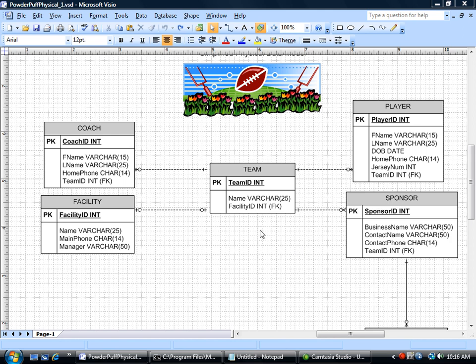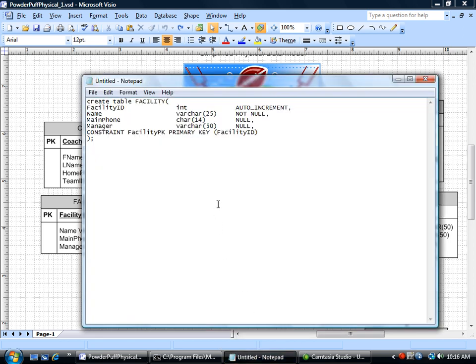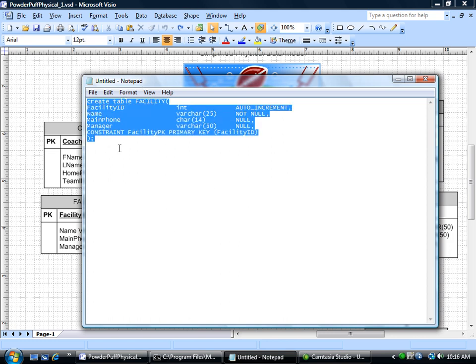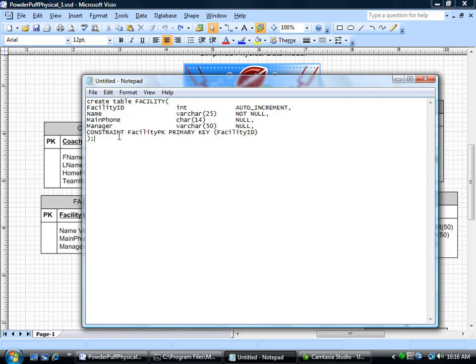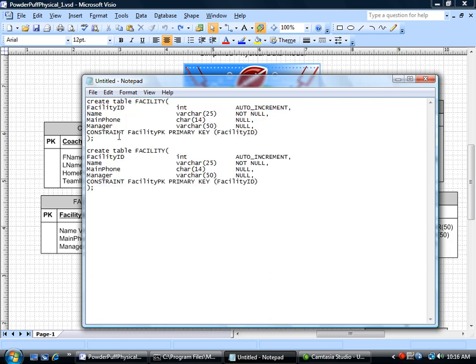So even though this is a small, simple table, relatively speaking, it's still a little more complicated than the facility table that we just did, because we have the foreign key and we also have to set up the one-to-one relationship. So let's begin with the table. This is why I told you to save your statements in Notepad, because we can really copy this and paste it in and use what is there.